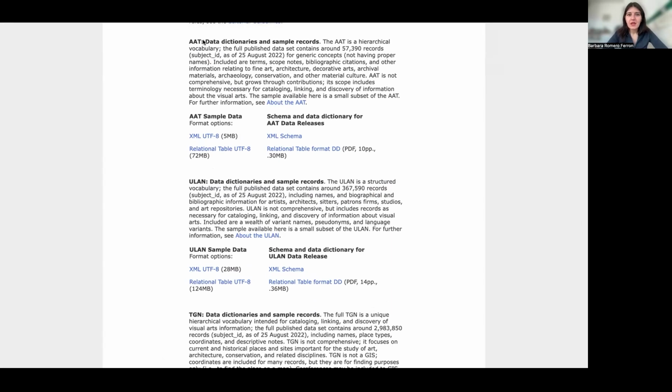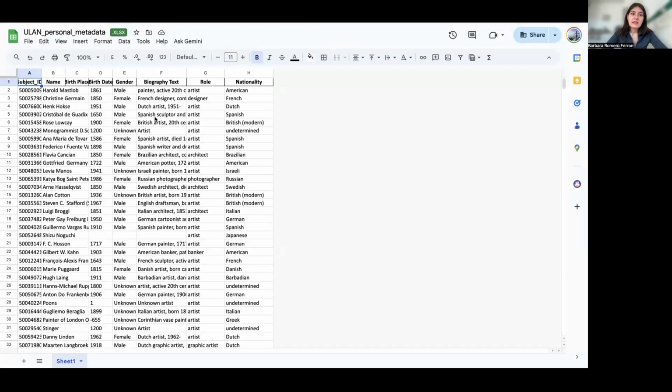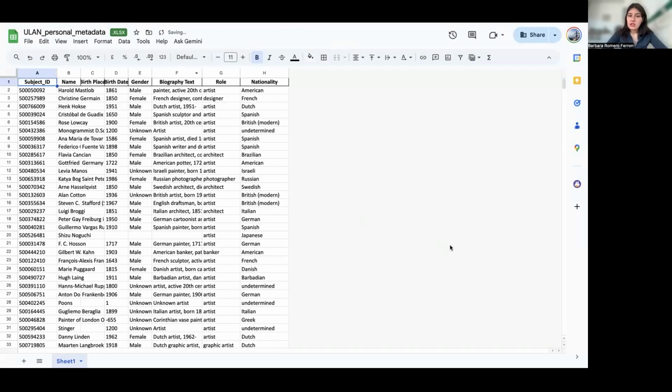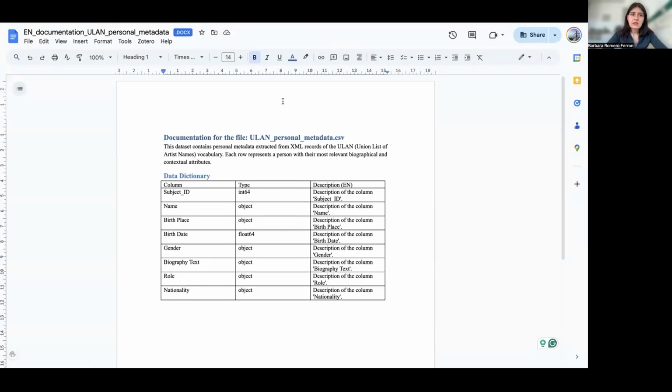The resources that Luana and I created for this exhibition focused mainly on creating things that people can use. In this way, we created different files that are in XLSX. One is about personal metadata. To know what information is inside these datasets, we also created documents to access that information. In these documents, we explain what each one of the columns is and what you can expect to find there. This is extremely useful because if you're not familiar with the information inside, at least you have a hint of what you can find.